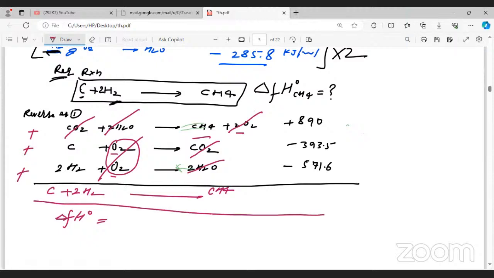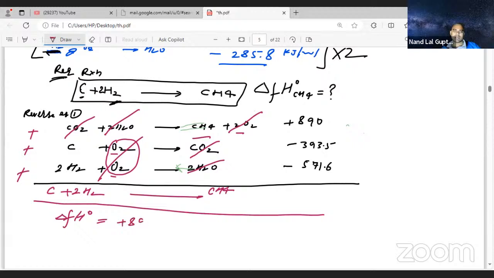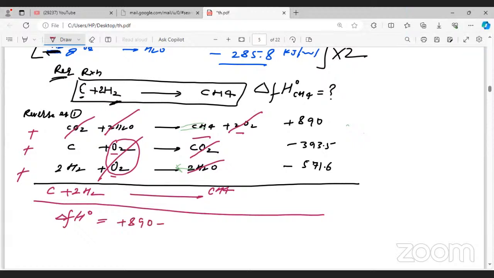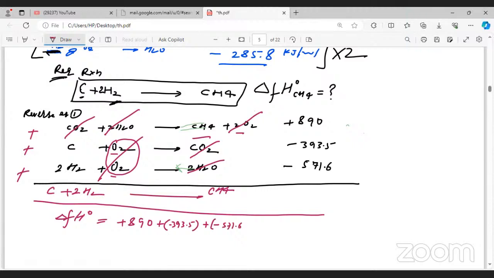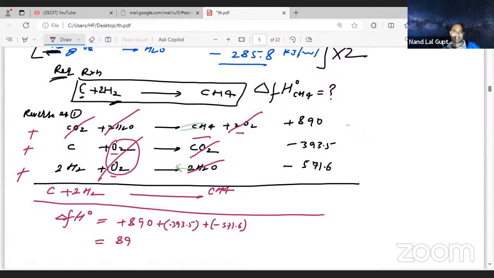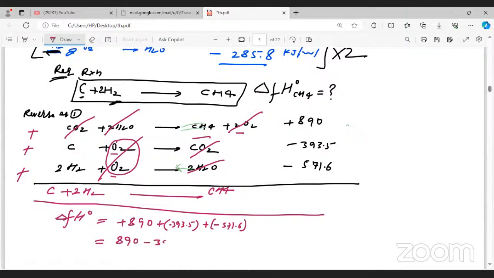So we will add the energy also. That is Hess's law, you know, Hess's law. The sum of energy change in a single step or in multiple steps will always be equal. Yes, that one I know. Sir, the name I could not recognize. Okay, but you should remember that also.